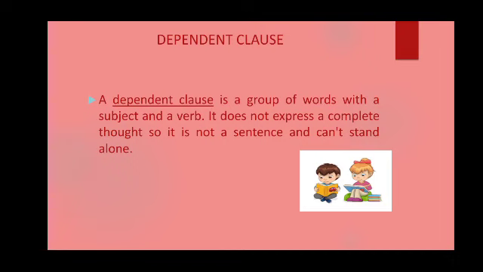It does not express a complete thought. So, it is not a sentence and can't stand alone. So, again, a dependent clause will have a subject and verb, but it will not be meaningful. It will have to depend on the independent clause. How can we understand? A dependent clause is generally preceded by a conjunction.